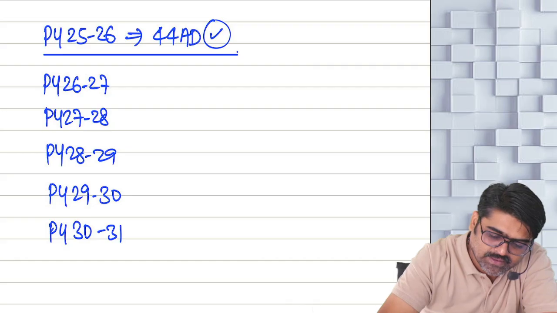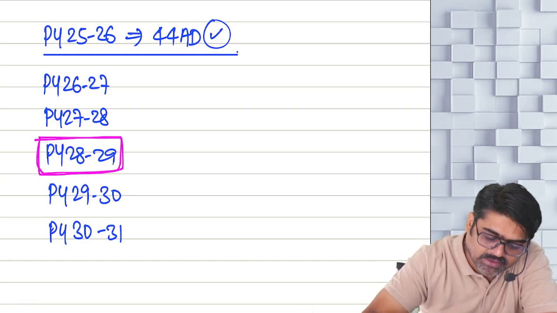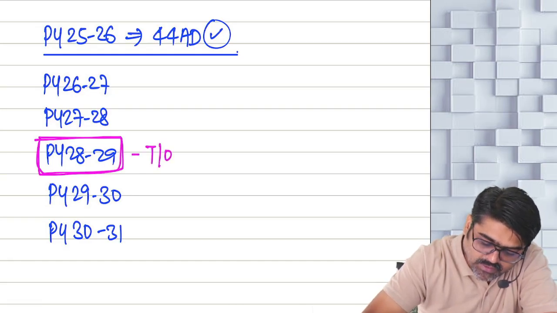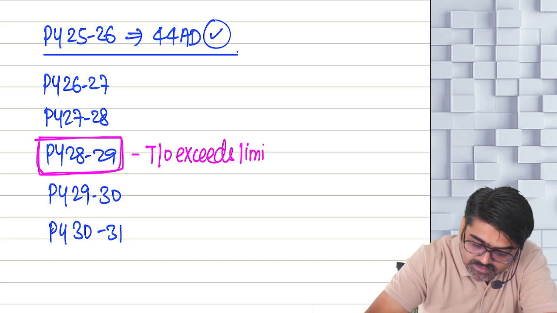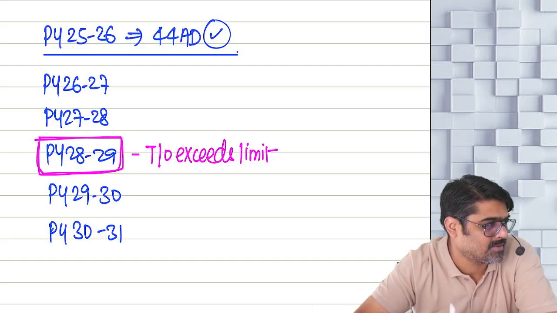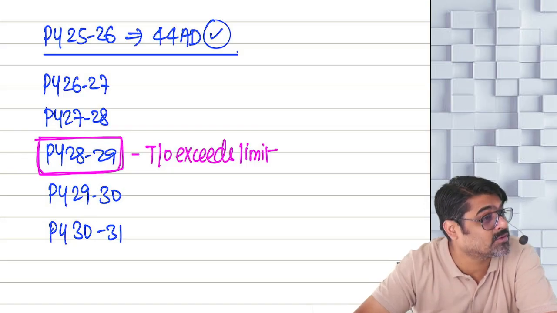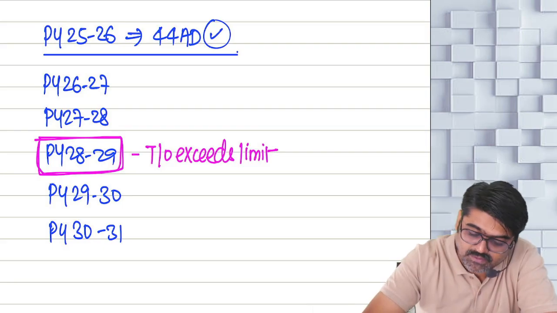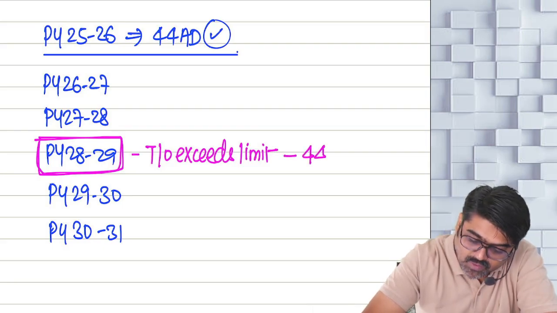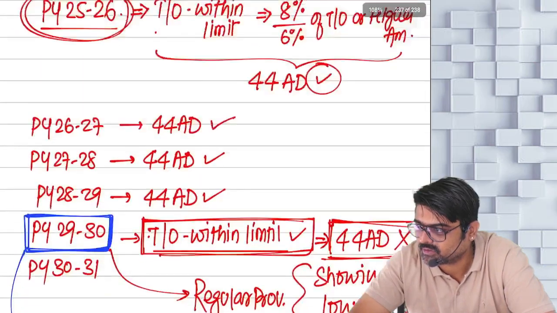What if in the third year itself, your turnover exceeds the limit? Now, even if you want to follow 44AD, you cannot. Now, there is no other option. What did I say? There is no other option. You cannot follow 44AD in this year. Did you understand the difference between this and this?